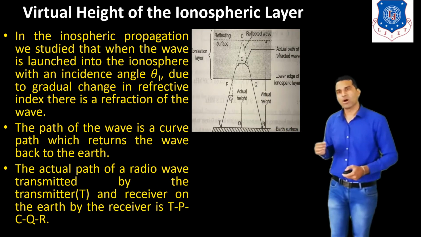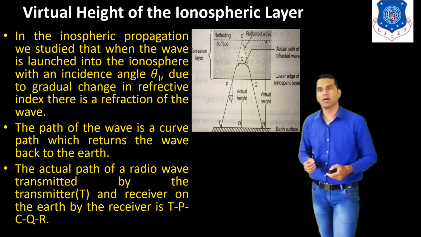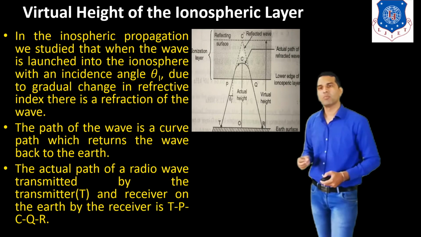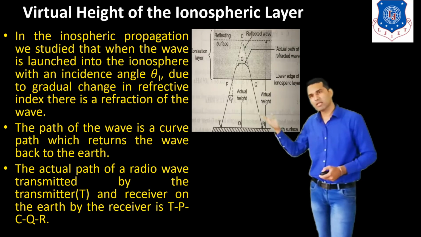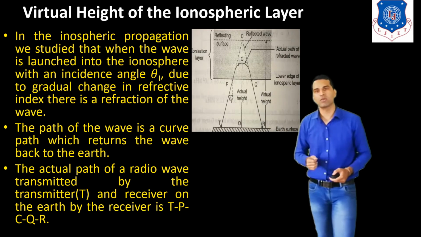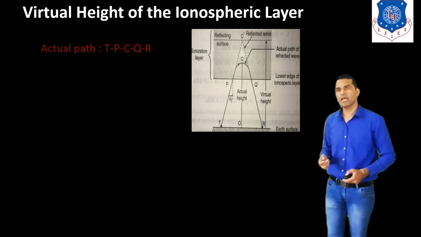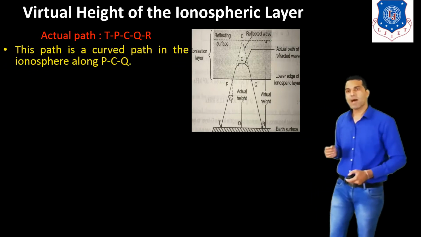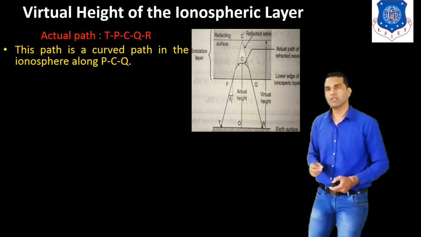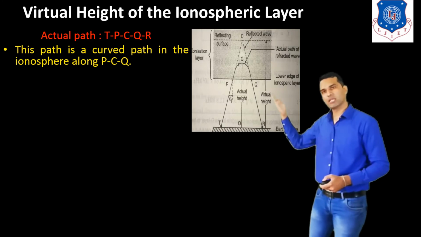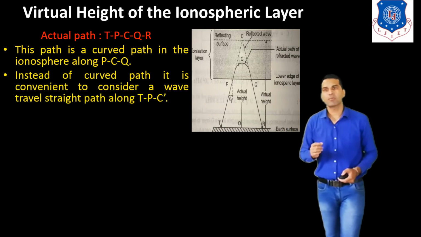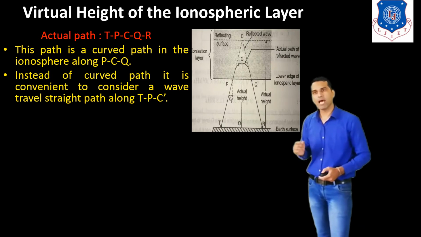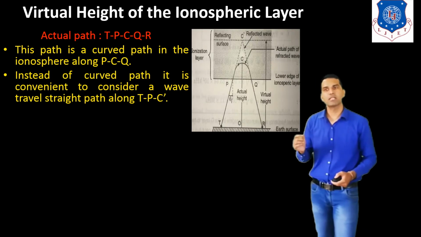The actual path of the radio wave transmitted by the transmitter T and received by the receiver on the earth is, in this figure, the TPCQR path. Now the actual path is TPCQR. This path is a curved path in the ionosphere along PCQ. Instead of the curved path, it is convenient to consider the wave travelling along a straight path TPC dash.